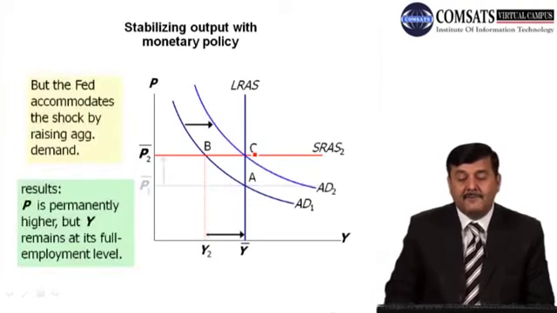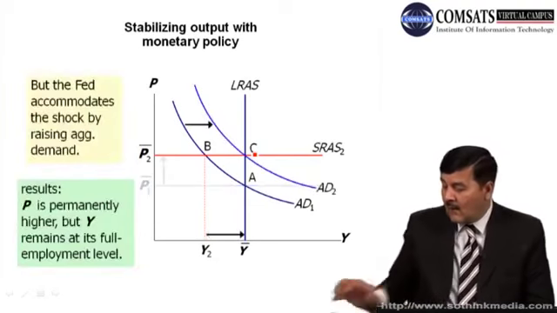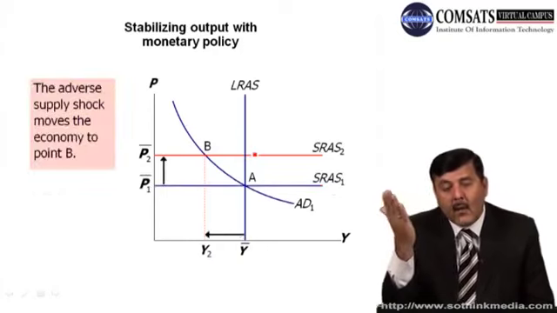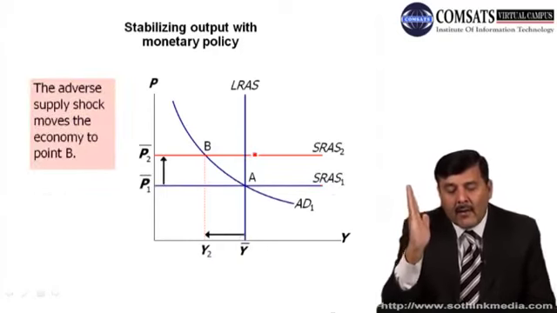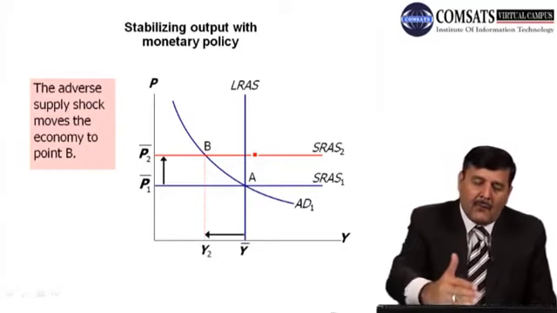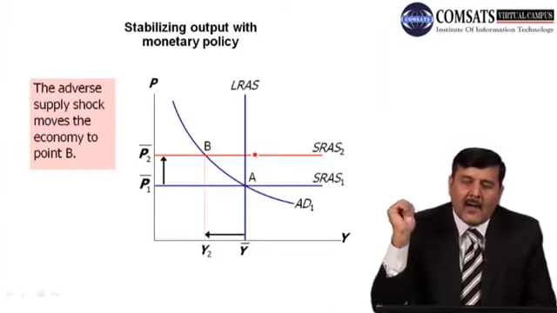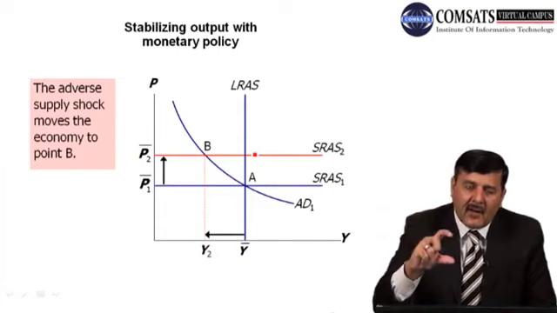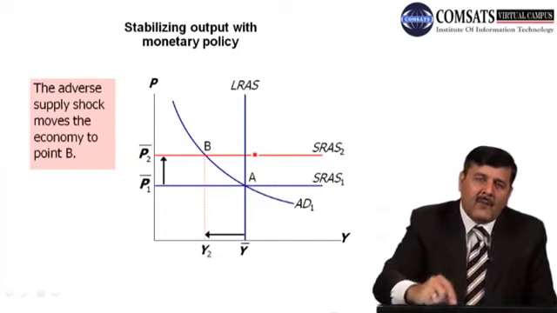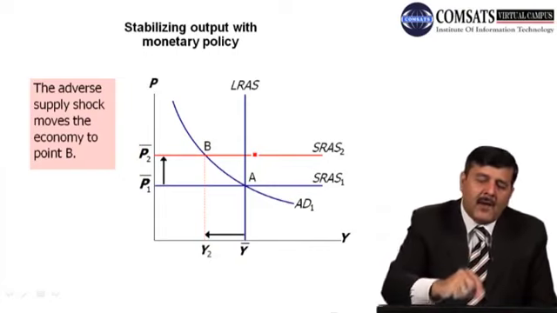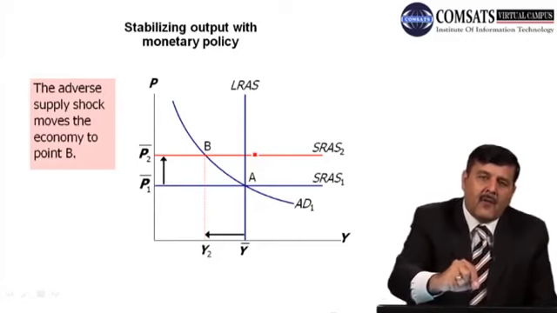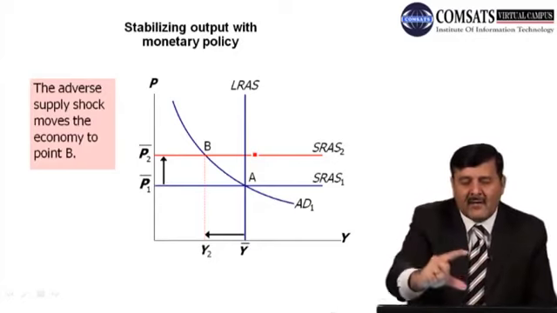So what will happen? So this is a shock. क्या हुआ? This is a temporary shock कि जब supply shock की वजह से economy move from point A to B. अब what is the effect of that supply shock? आउटपुट में कमी वाक़ई हो गई from Y bar to Y2 और प्राइसेस में इजाफा हो गया from P1 bar to P2. So this is a supply shock.